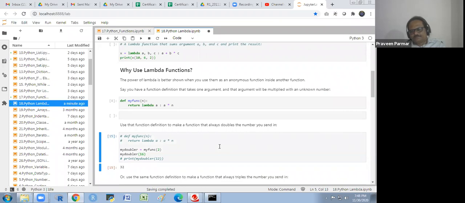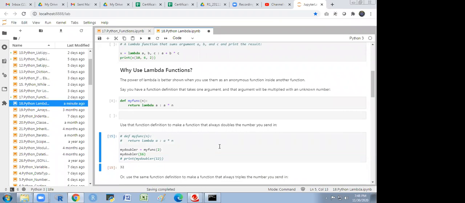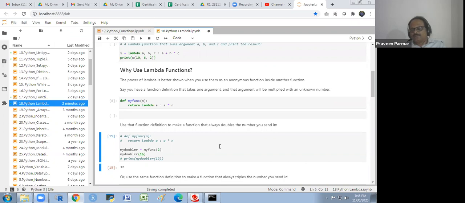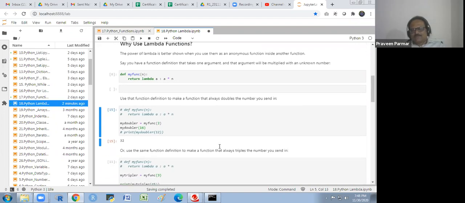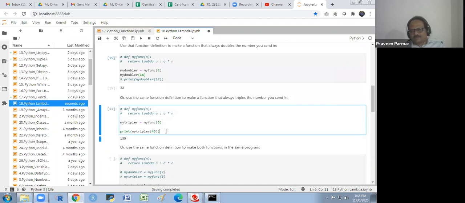Got it? Yeah, sir, but what is the difference? Why do we use this extra lambda instead of this square or cube root? We can do that, right? This is the simple example I am giving you. We use this in a very complex manner. Later on, you will see the use of these in some cases, and then you could better understand. This is the simple example of how we could apply it. It is not only for just this thing. Yes, instantly we could do 2 into 16 this way, but it is just for understanding in a simple way.